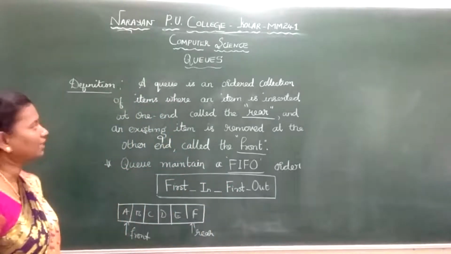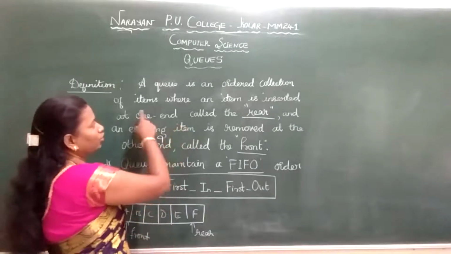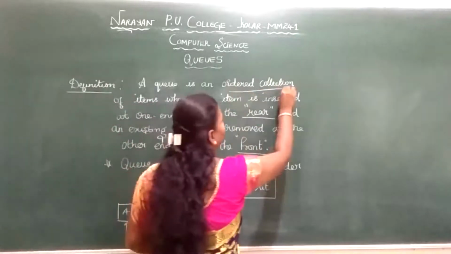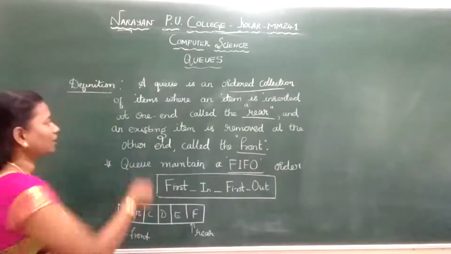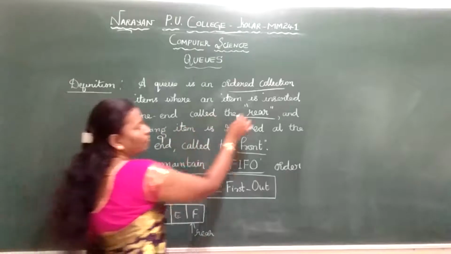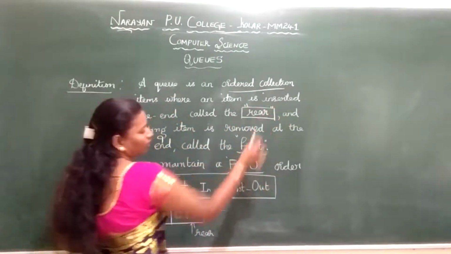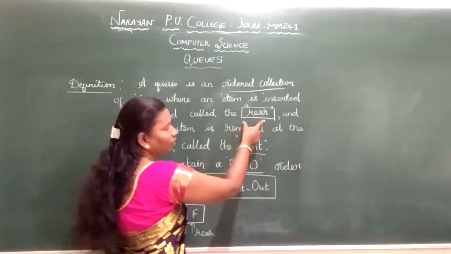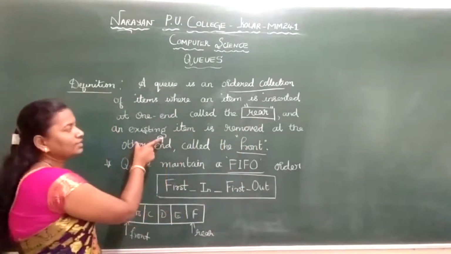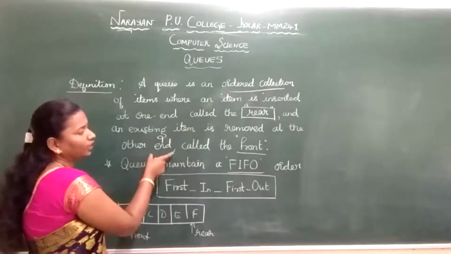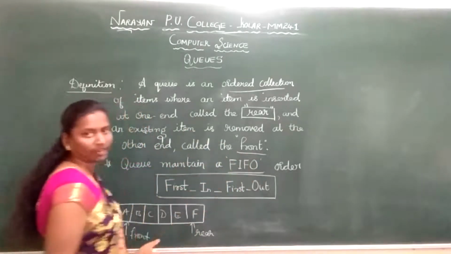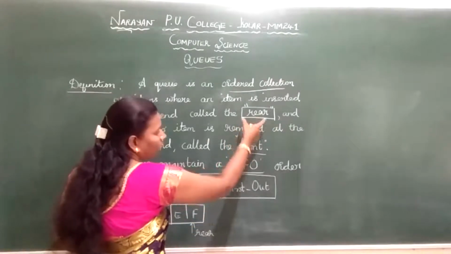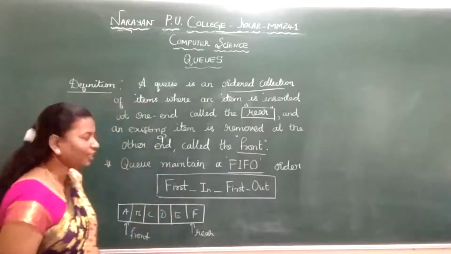The definition says that a queue is an ordered collection of items. It is again a linear data structure, an ordered collection of items where an item is inserted at one end. We call that the rear end, R-E-A-R. The end where we insert the element is called the rear end, and an existing item is removed at the other end, which we call the front end. I repeat, insertion in queues takes place at the rear end, and deletion takes place at the front end.